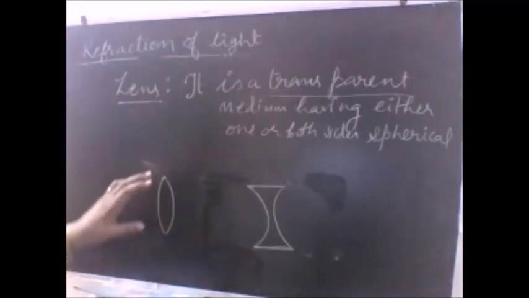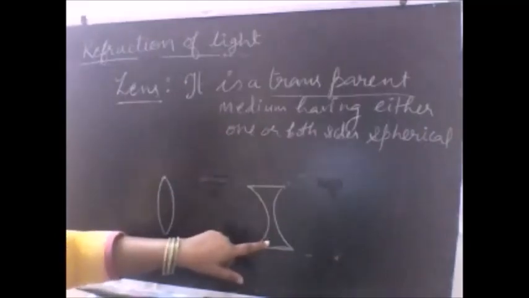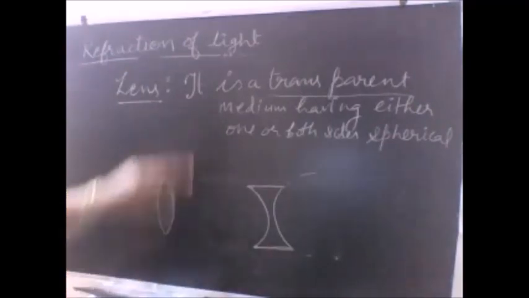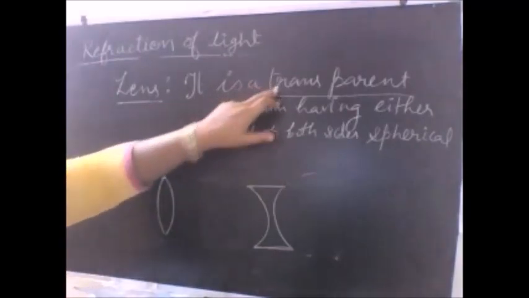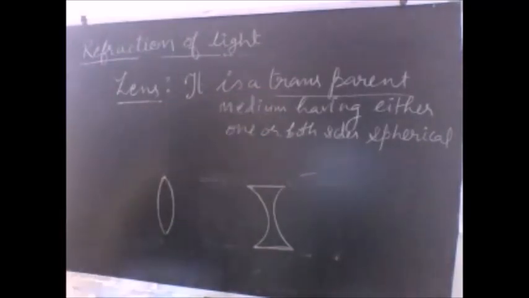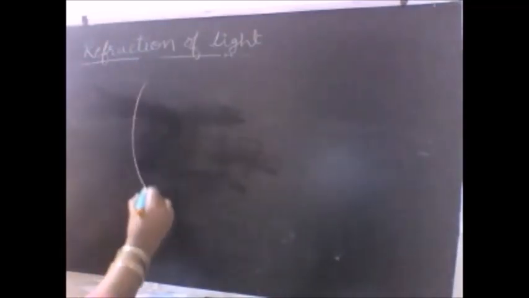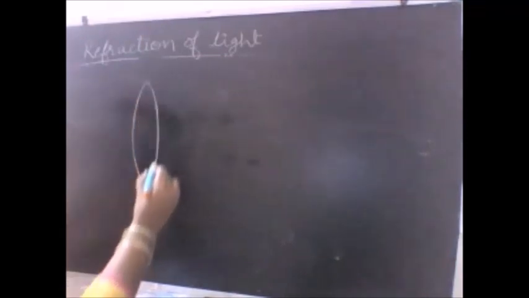So one thing is clear from the simple construction, that both the convex and the concave lens are part of spheres, transparent spherical surfaces. Therefore the definition here is that it's a transparent medium having either or both sides spherical. Let us understand the different terms related to the lens, and after that we will come to the rules.